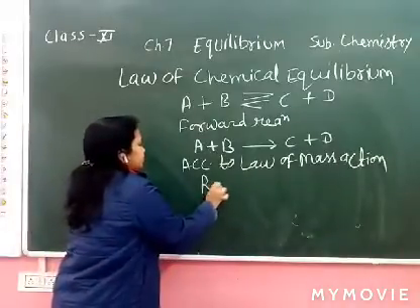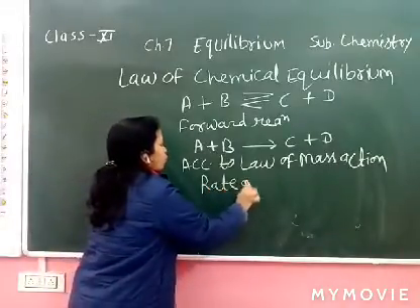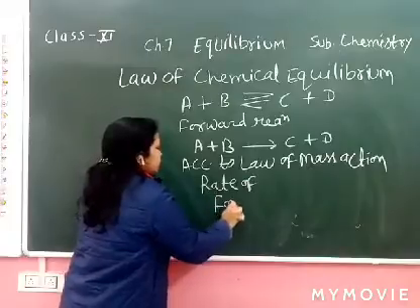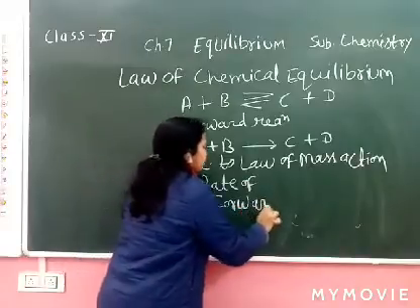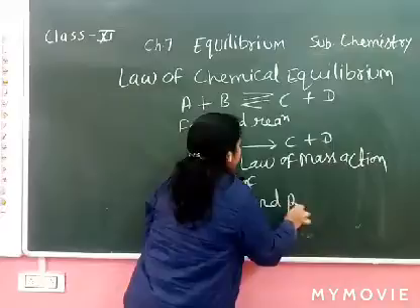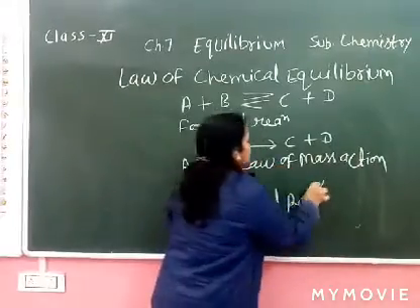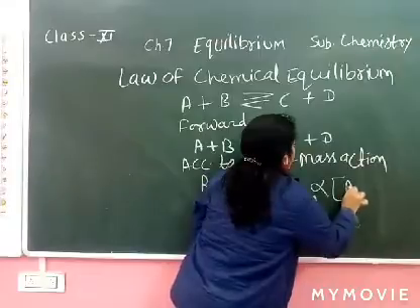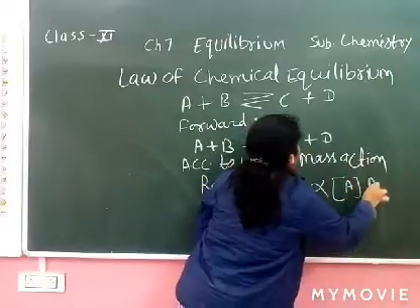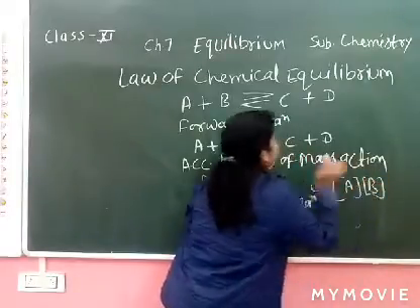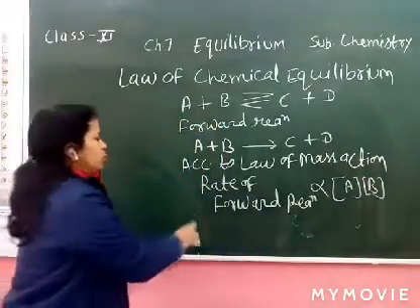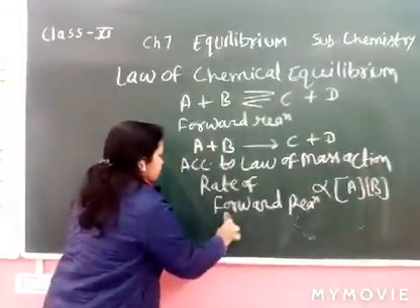Rate of forward reaction is directly proportional to the product of the molar concentration of the reactants. So now what is the equation?